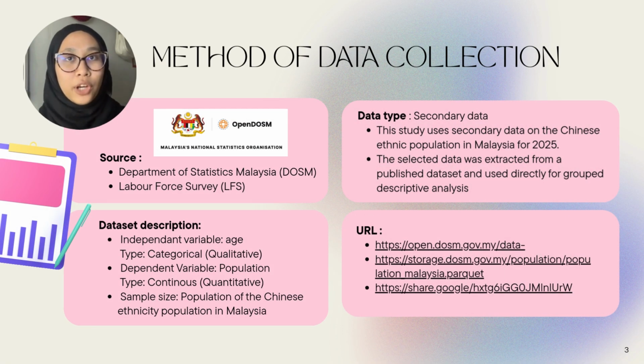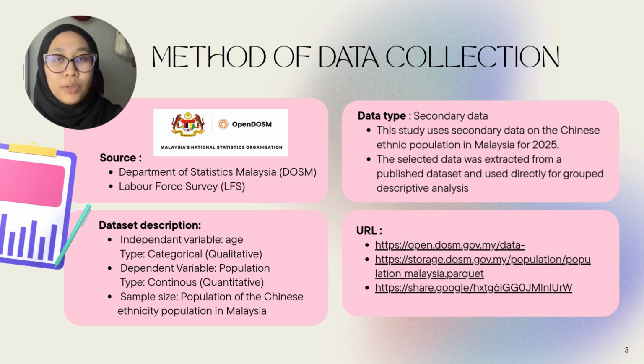Okay, next I am going to explain about the method of the data collection. For this study, we use secondary data. This is collected from the Department of Statistics Malaysia, specifically through the Labour Force Survey. This data set focuses on the Chinese ethnic population in Malaysia for the year of 2025. The independent variable in the study is age, which is categorical, while the dependent variable is population, which is continuous.